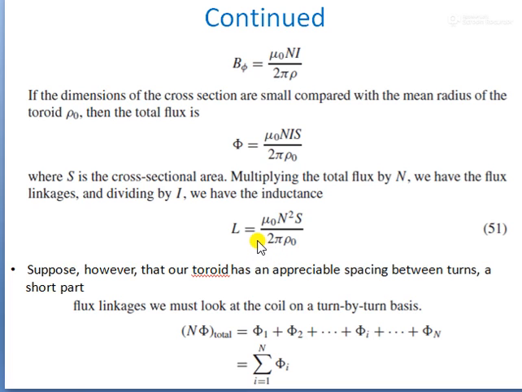Then the inductance is L equal to mu N square h divided by 2 pi log of R2 by R1. This is the equation for the inductance of the toroid.